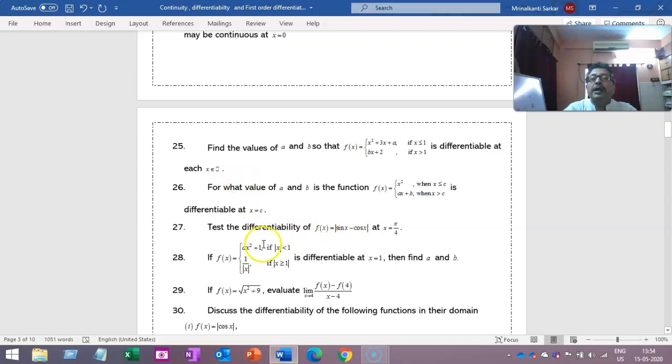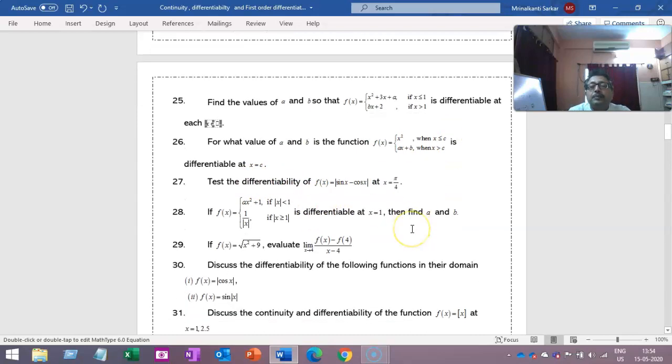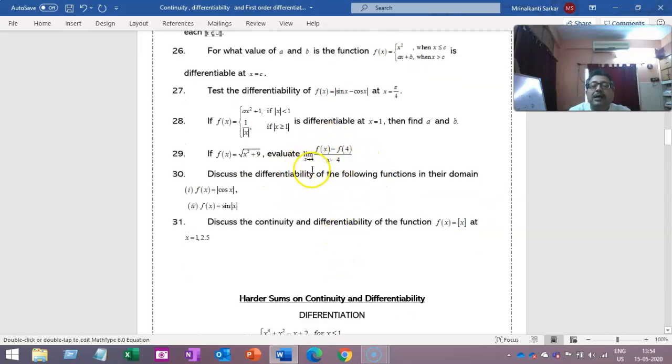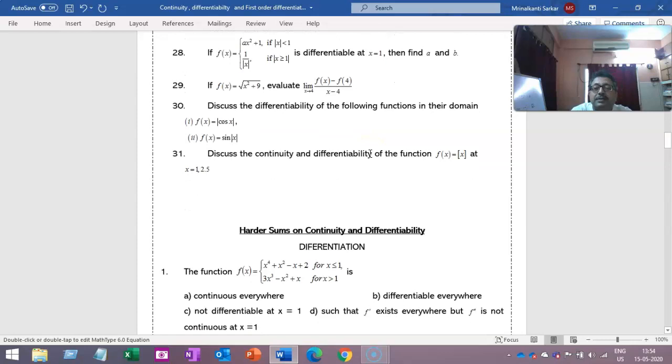Okay, here the question is: find the values of A and B such that the function is differentiable at each x belonging to R. This will be R only, the set of real numbers, you will put R over there. Similarly, find for what values of A and B this function is differentiable at C. Test the differentiability of this; detailed calculation is there, but you will write only the answer: it is differentiable or not differentiable. Similarly, here you write the values of A and B only. Here after division, write only the answer, nothing else.